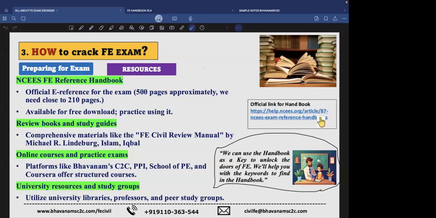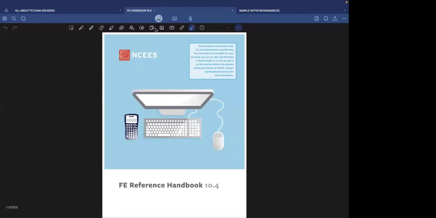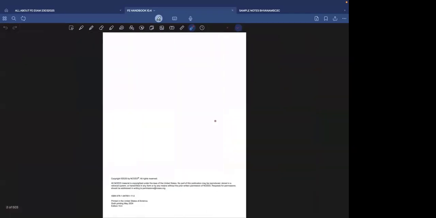I will show you how the handbook looks. It's around 500 pages. Let us see it directly. Just a minute. Yeah, here is the handbook. You can see the handbook looks like this. The same thing you can see during the exam. The first page looks like so. This is the version; the handbook version changes from time to time. The latest is 10.4. You can download it from the website or you can contact the team. It is there on our website also as a free PDF.